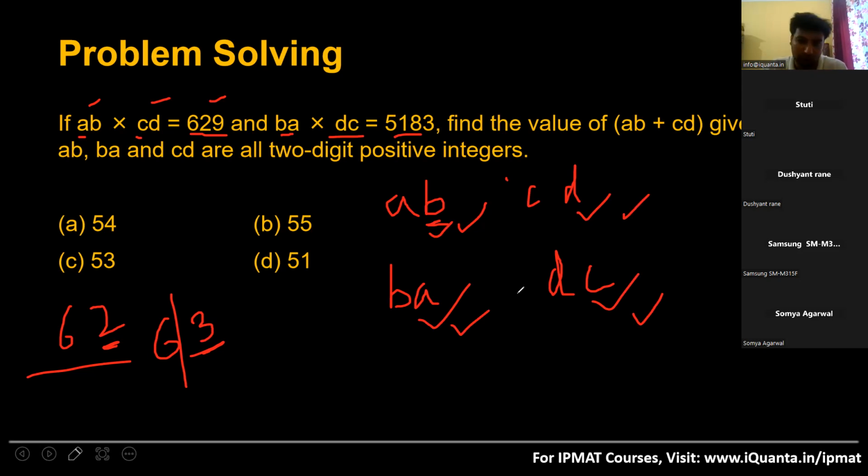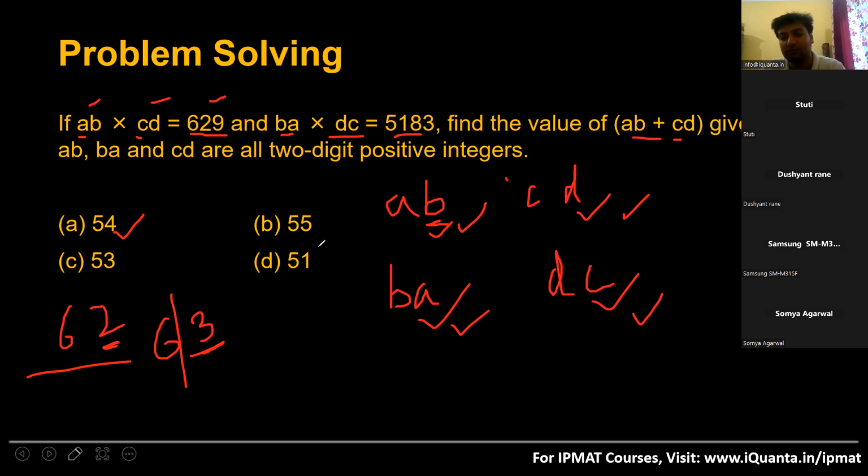Yes, sir. Okay. Now what are we trying to find out at the end? AB plus CD, the sum of two odd numbers, because A, B, C, D are odd. So what will be the sum of two odd numbers? It will be even. Let us check in the options. Do we have an even number? We have 54. So 54 will be the correct answer to this question. Got it?